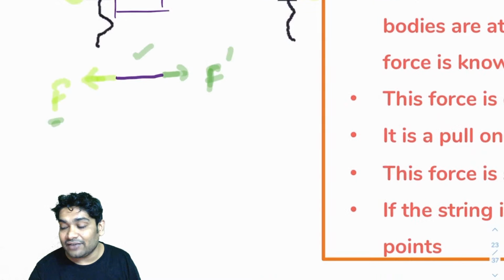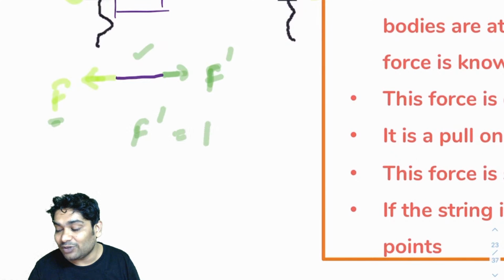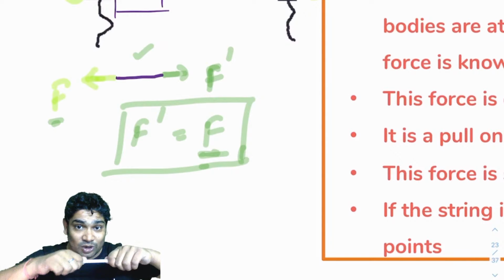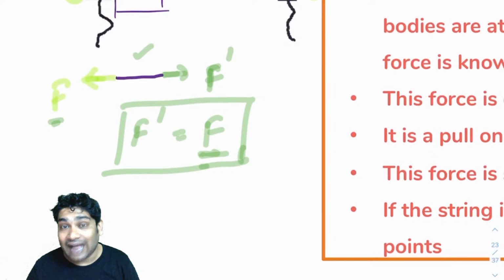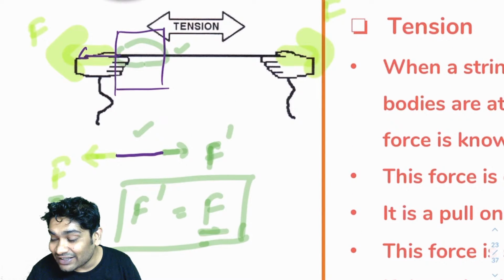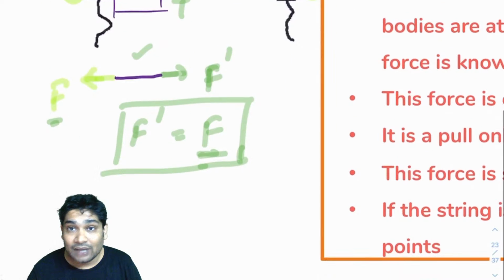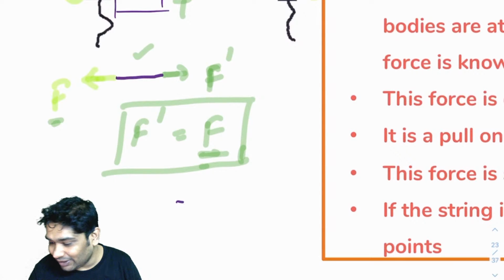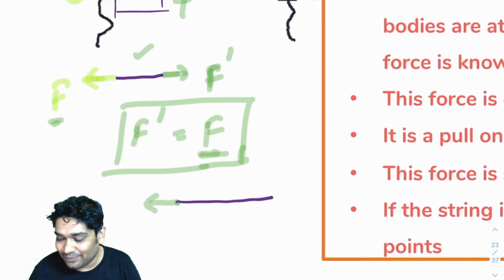From here you can see that if this is not moving, F dash must be equal to F. Alright, so you realize if I change my F, I will change my F dash. That F dash is called the tension. Now we usually represent that as T. We say this is being pulled by T. Now again, according to the third law, if you talk about the rest of the portion, if this applied F dash, then this will apply F dash on it back.